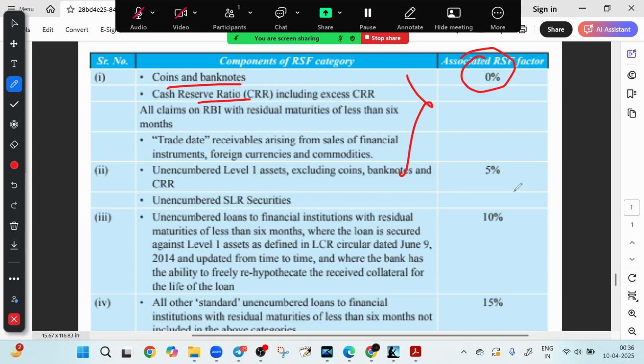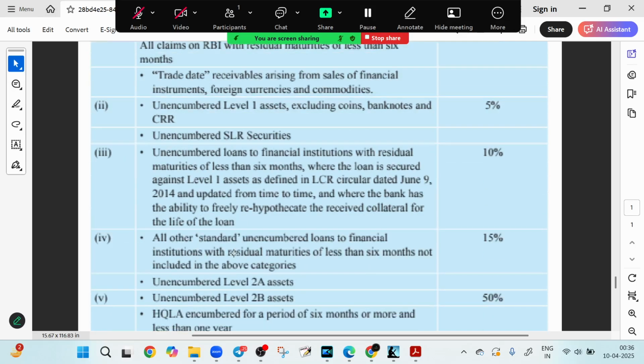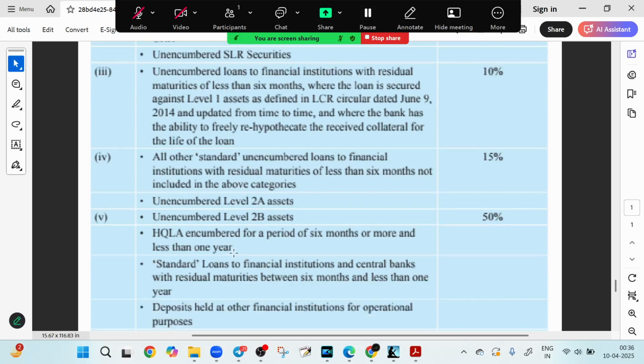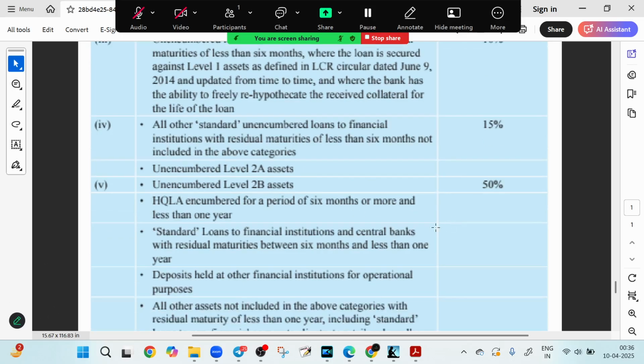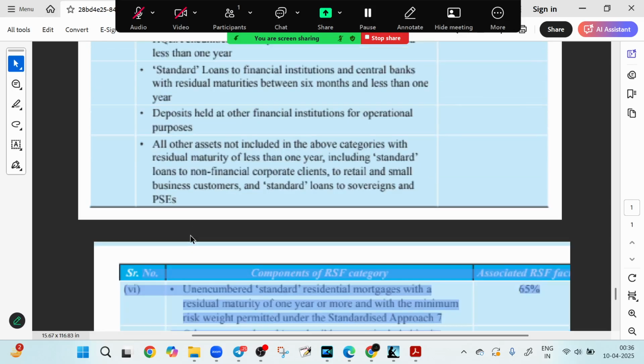Then we have 5% RSF, low risk, minimal stable funding needed, like level 1 asset such as government security, CRR and unencumbered SLR security. Then we have 10% RSF, like some SLR encumbered security, loan to bank maturing in 6 months. Then we have 15% cases, so loan to financial institution with maturity under 6 months. Then 50%: unencumbered level 2B asset and other loans maturing in 6 months to 1 year, they are under 50%.